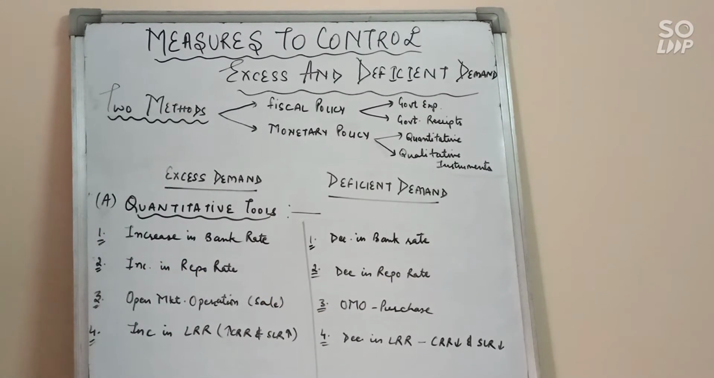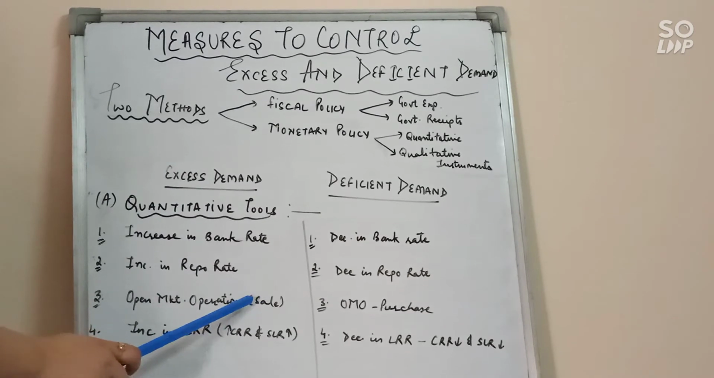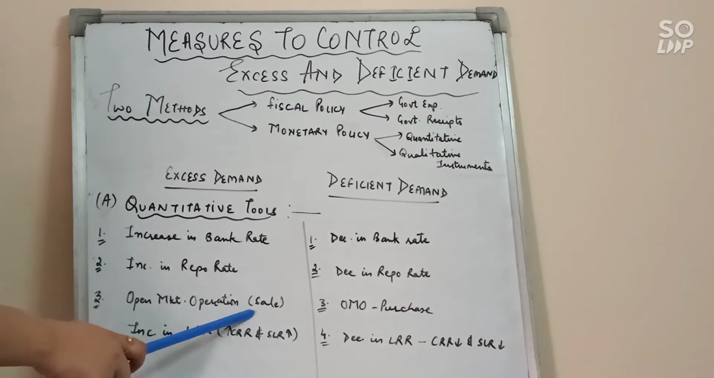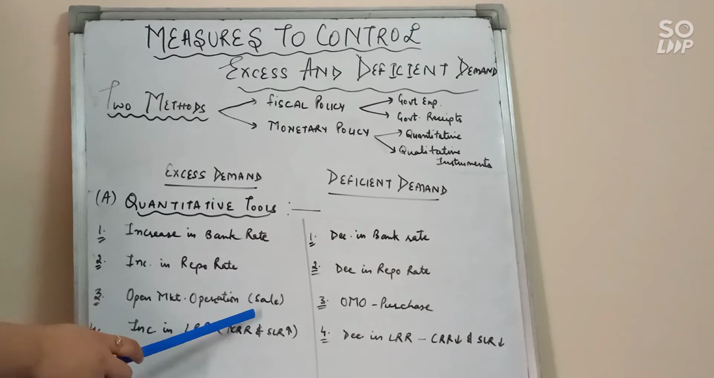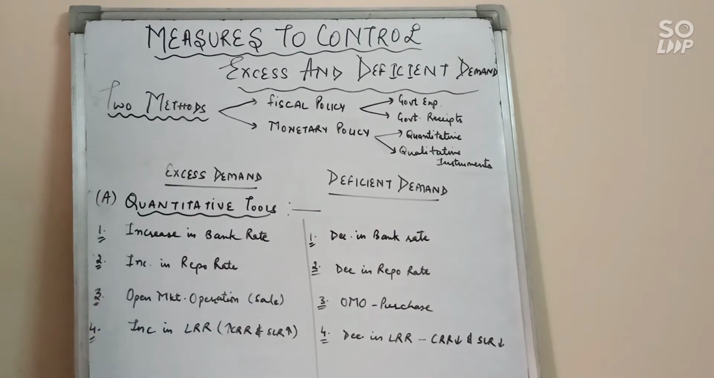Third is open market operation. So open market operation means sale and purchase of securities. During excess demand, RBI, the central bank, will sell securities on behalf of the government, and automatically it affects the money supply in the economy. It will reduce the money supply in the economy and helps to decrease the aggregate demand. So in this way we can control the problem of excess demand in the economy.